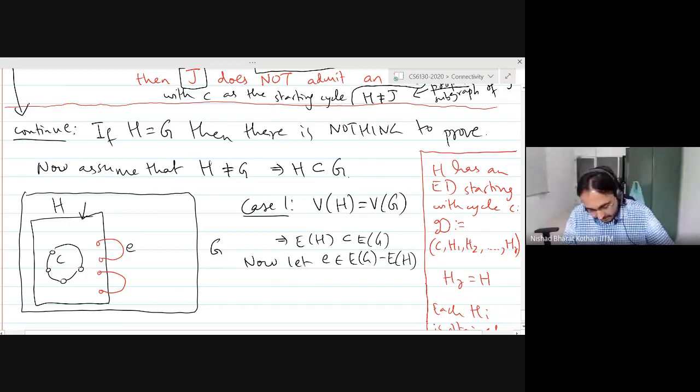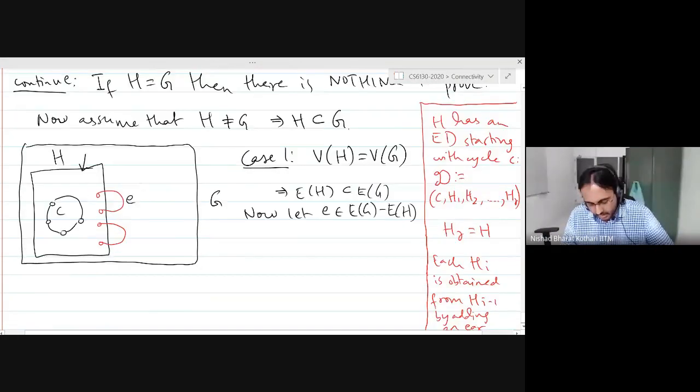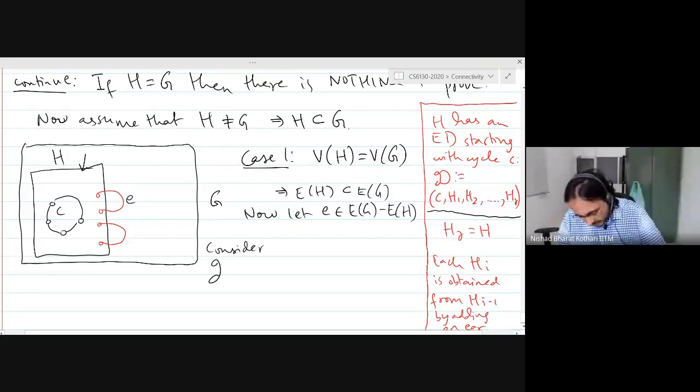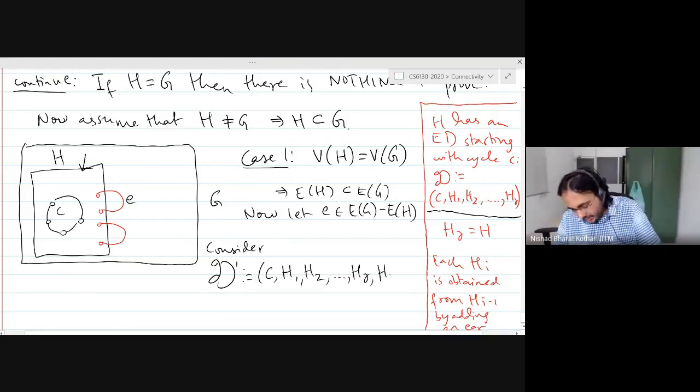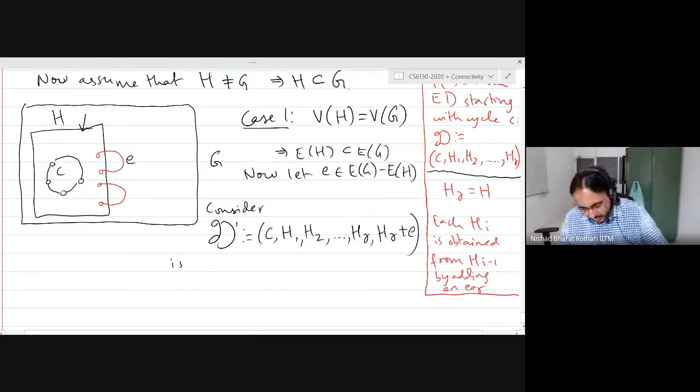It is an edge of the graph, but is not in the H. So what I will do is, I will take this ER decomposition and I will put the edge E at the end. Consider D prime. Start with the cycle C, do the same stuff that you did before with the graph H, and finally you add the edge E.